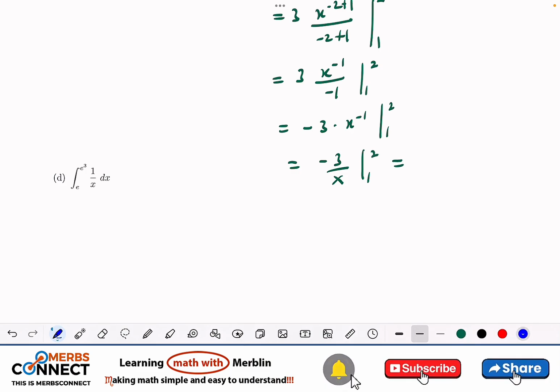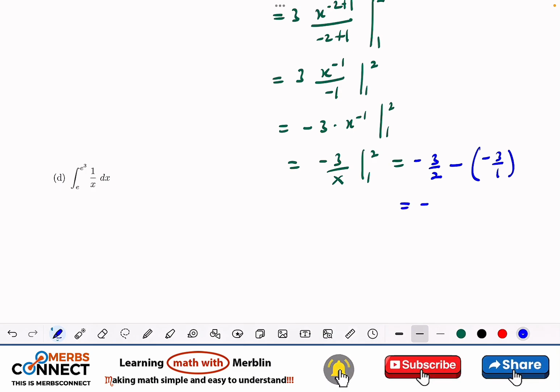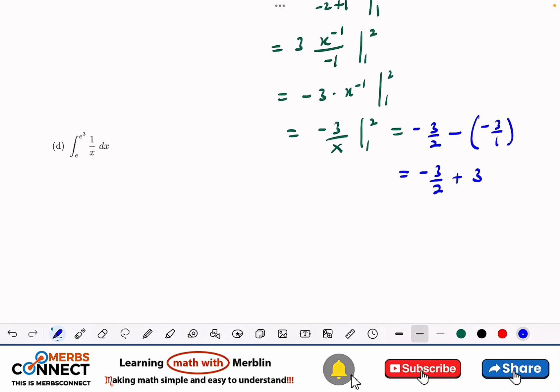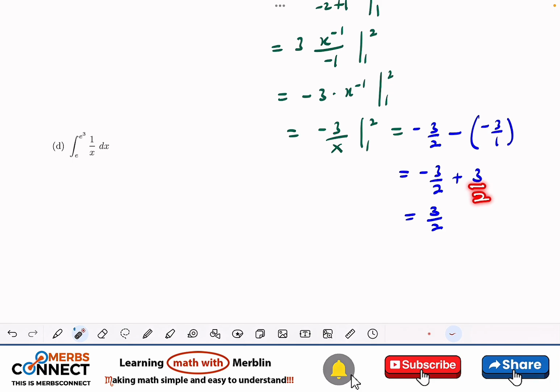So plug in 2, get minus 3 over 2, minus, plug in 1, get minus 3 divided by 1, and this is minus 3 divided by 2 plus 3, and this is going to give us 3 divided by 2. Is that right? This is divided by 2, and this one is going to be 6.